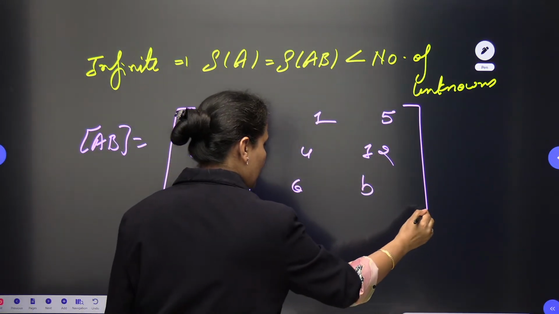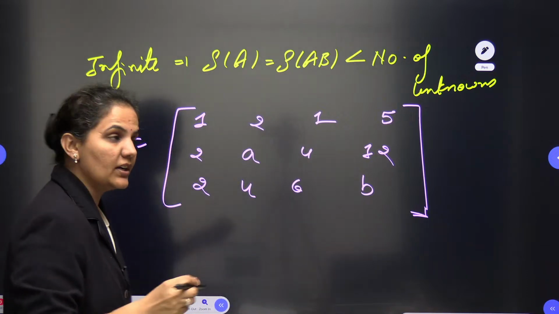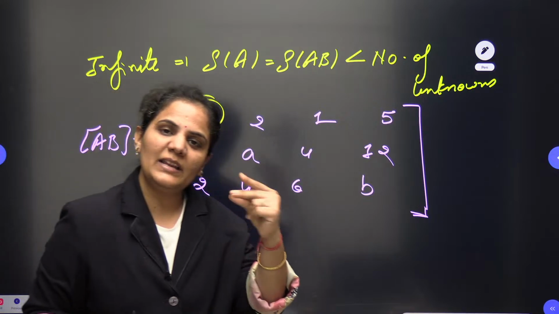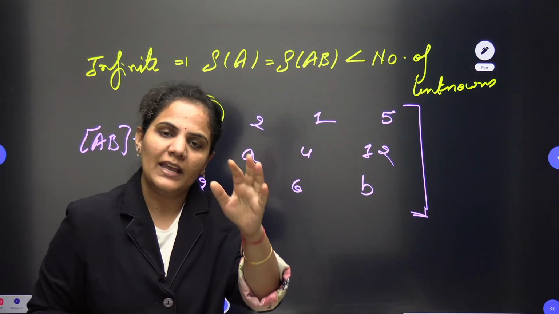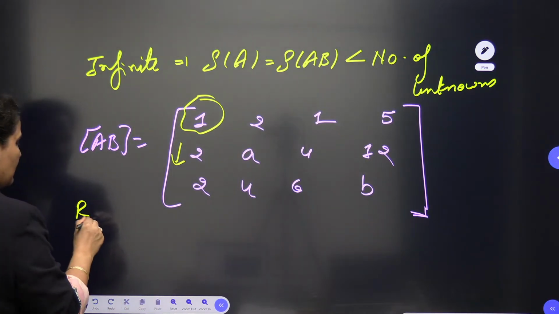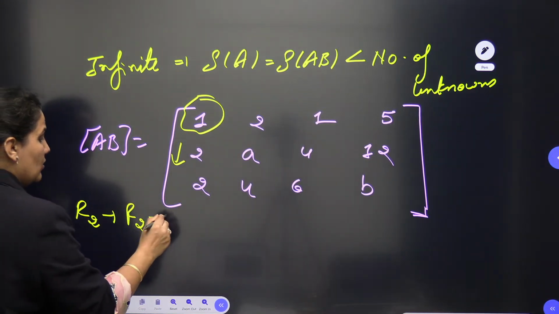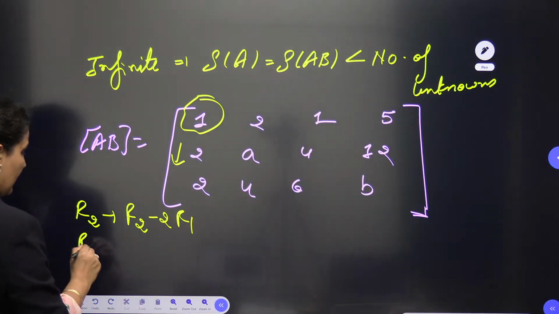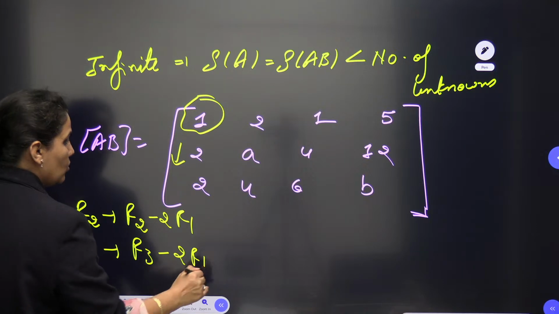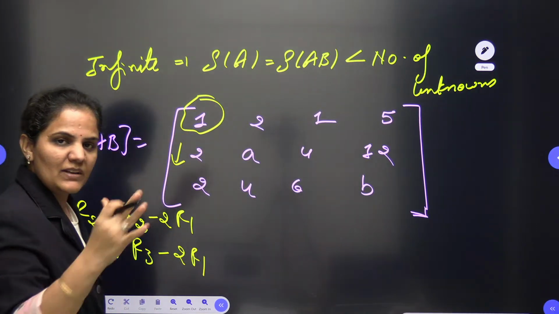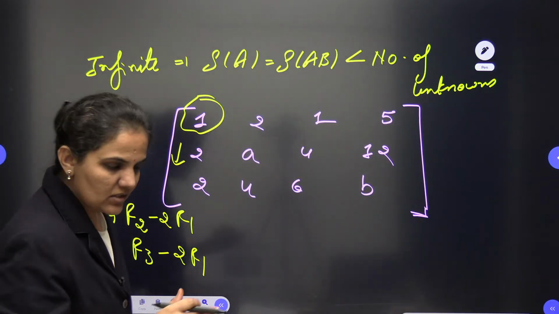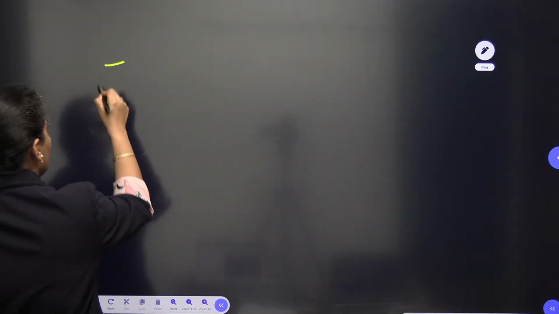Now we know very well we have a golden rule. Whenever the very first element is 1, you should try to make all the elements below this 1 equal to 0, and your question is done. So I will approach the same thing here. At the place of R2, I will go with R2 minus 2R1, and at the place of R3, R3 minus 2R1. When I do this, these two elements will become 0, and my question is going to be solved in the next step. There is no need to do any extra effort.